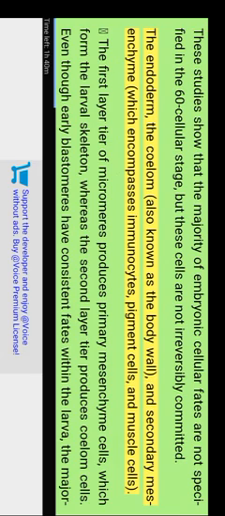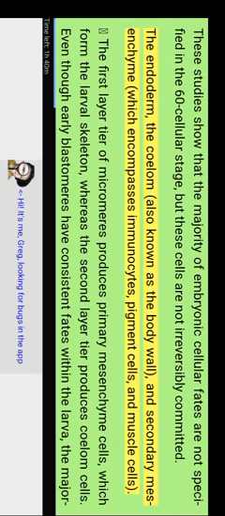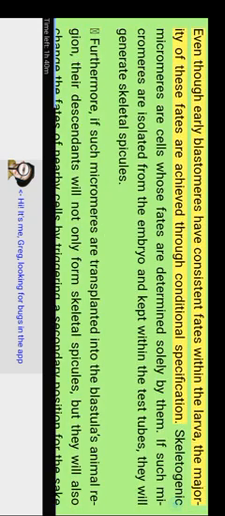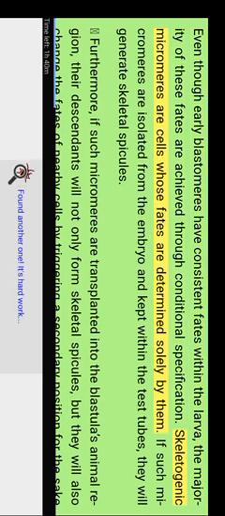The endoderm, the coelom, also known as the body wall, and secondary mesenchyme, which encompasses immunocytes, pigment cells, and muscle cells. The first tier of micromeres produces primary mesenchyme cells, which form the larval skeleton, whereas the second tier produces coelom cells. Even though early blastomeres have consistent fates within the larva, the majority of these fates are achieved through conditional specification. Skeletogenic micromeres are cells whose fates are determined autonomously. If such micromeres are isolated from the embryo and kept within test tubes, they will generate skeletal spicules.